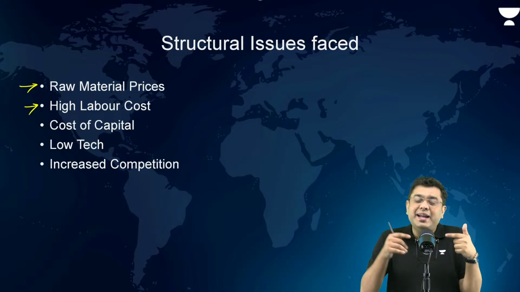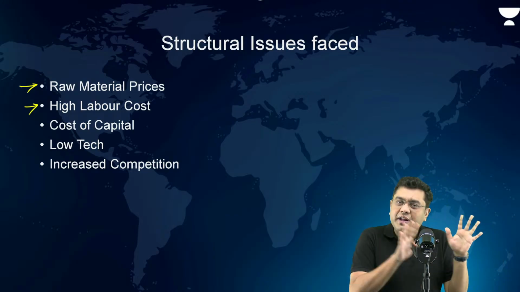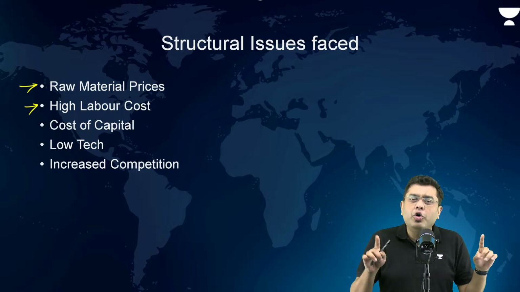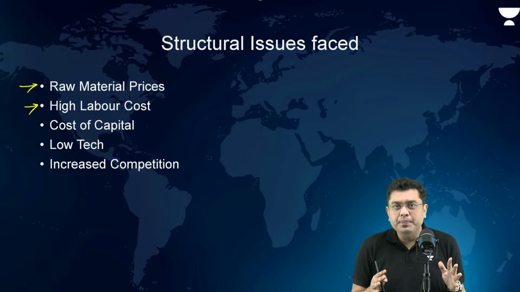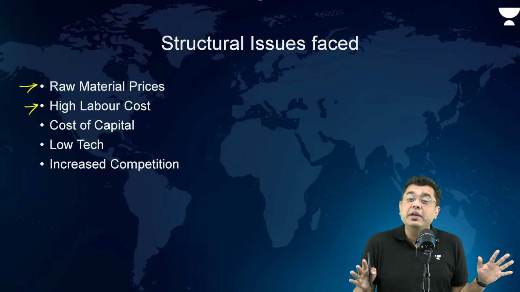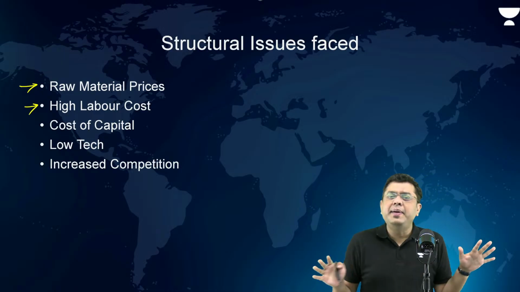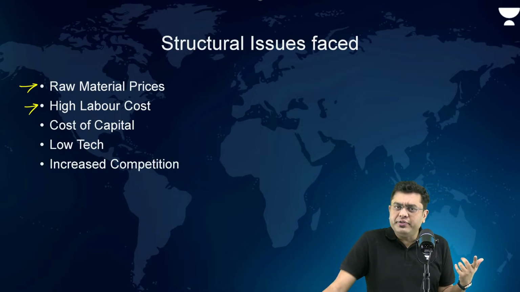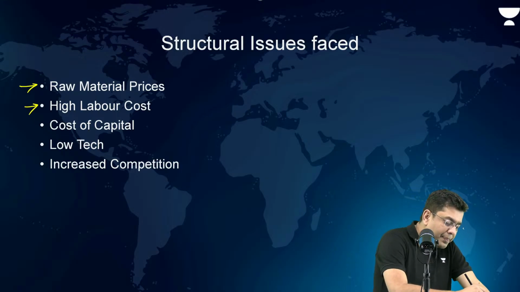So the textile sector has been a backbone of development of many of the industrial zones, but the lack of technology updation has remained the case, due to which the sector has remained labor intensive, relying on older technology, so production will obviously be less. Cost of capital is also high.